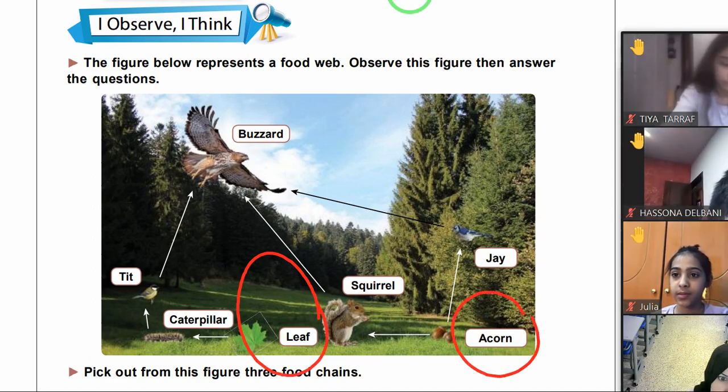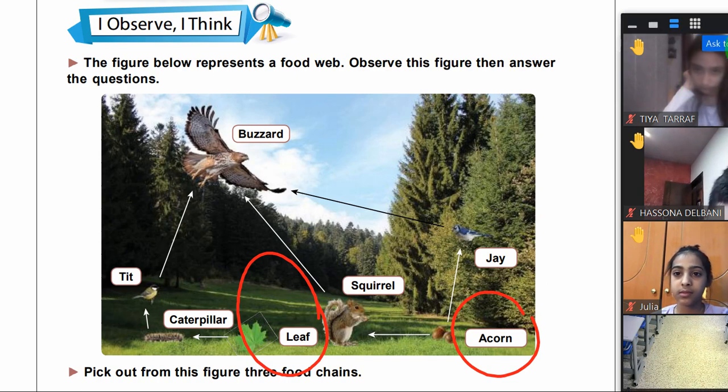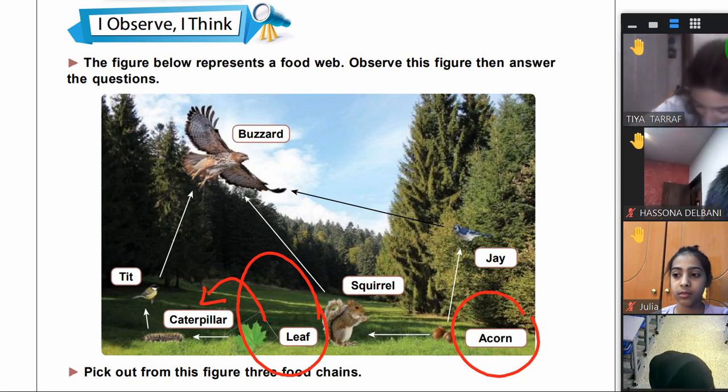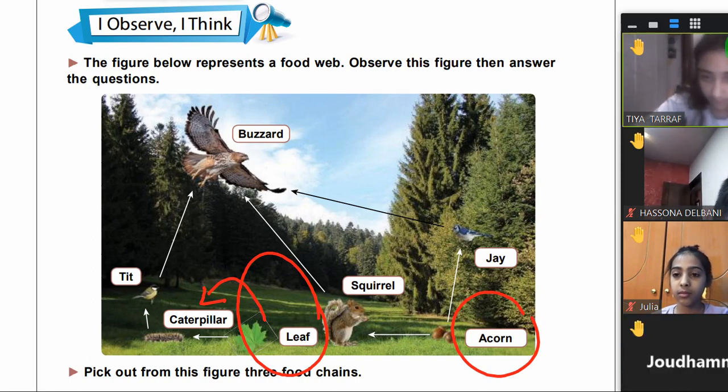Now I have to follow the arrow and tell the food chain. Tia, please, if we start with the leaf, which living thing eats the leaf? Caterpillar. And the caterpillar is eaten by which? Tit. The tit is eaten by? Buzzard. Excellent, Tia. So this is the first food chain.